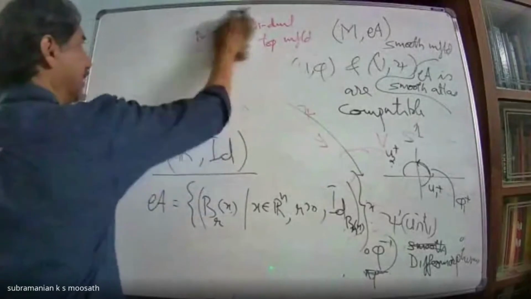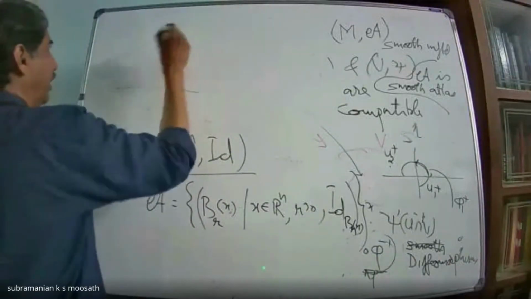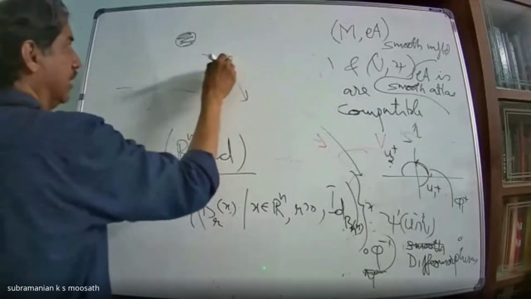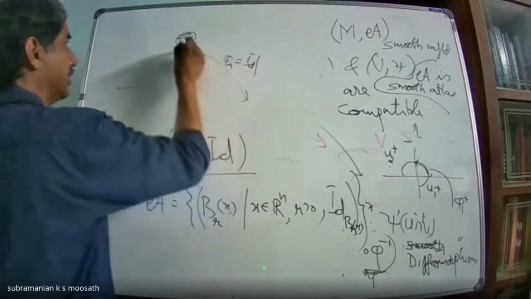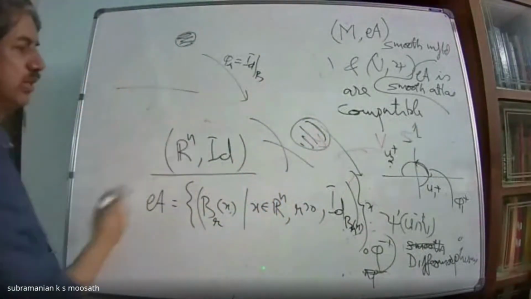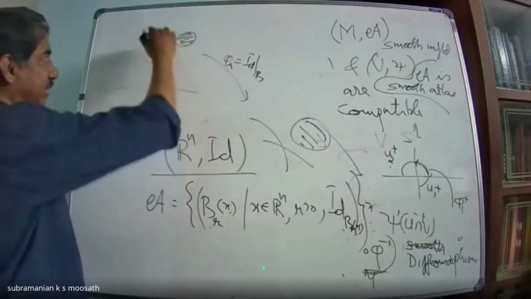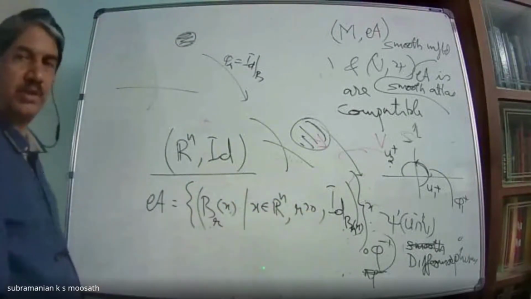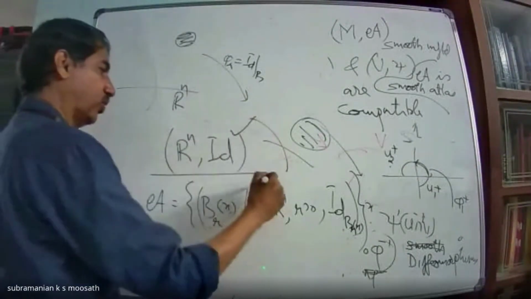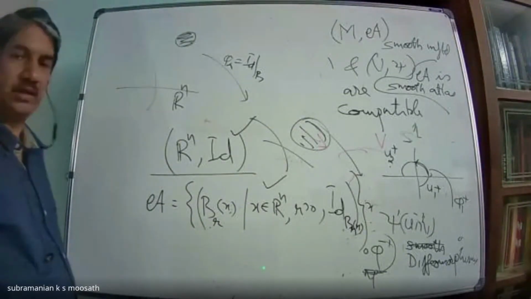So what is the atlas in Rn? The first one is Rn itself. For each point, I look at the open ball with some radius r. Then the map phi alpha is the identity restricted to this ball. This also gives you an atlas, because the collection of all such open balls covers Rn, and whenever an intersection comes, I can show that the transition is a diffeomorphism. Therefore, for the same space Rn, I have two types of atlas.